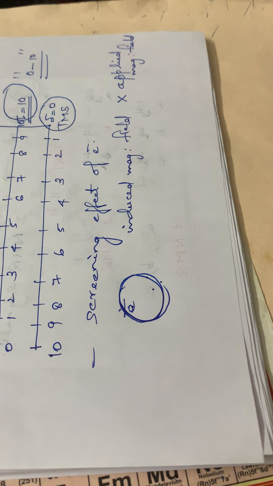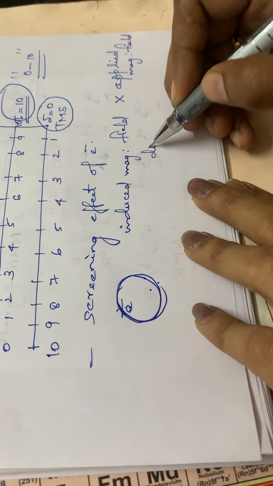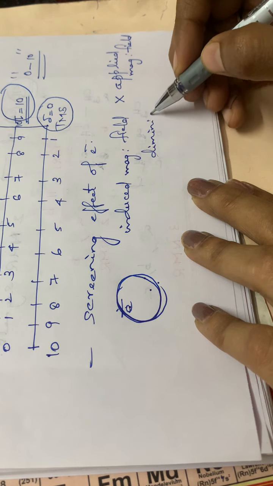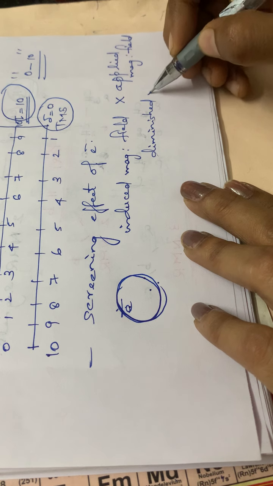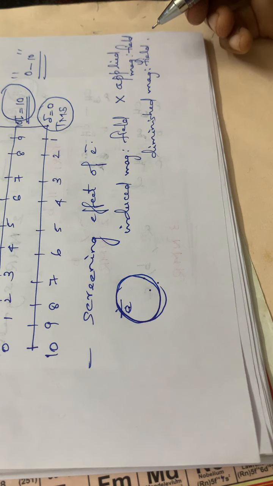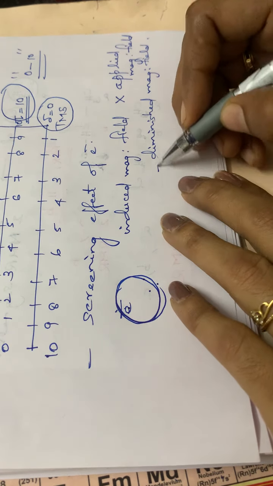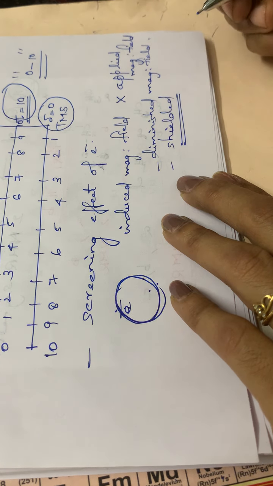The proton will be experiencing a diminished magnetic field. Both are in opposite directions, isn't it? So the proton will have a diminished magnetic field, and therefore we can say that the proton is said to be shielded.